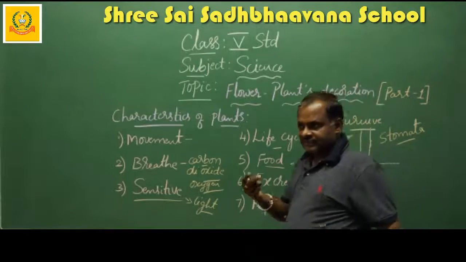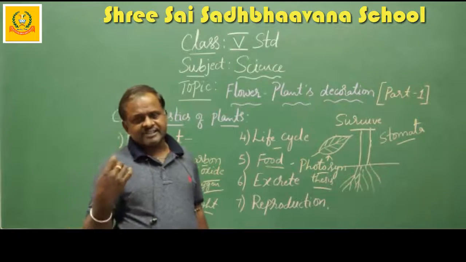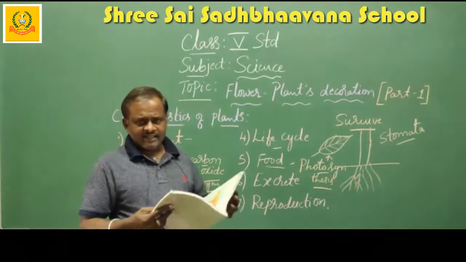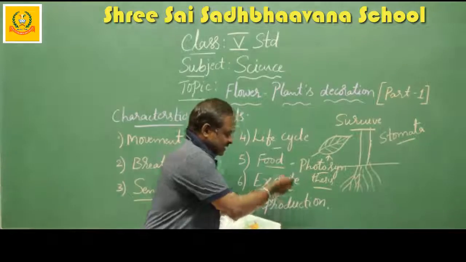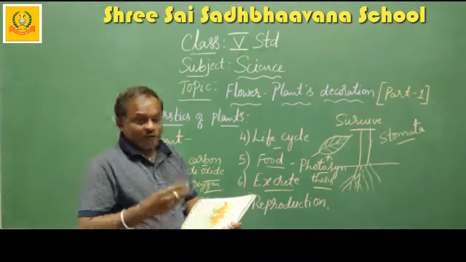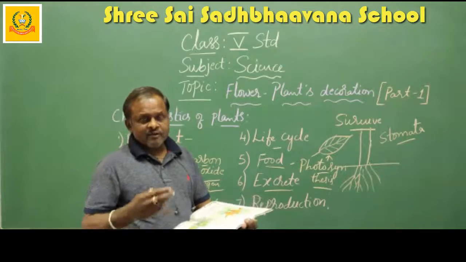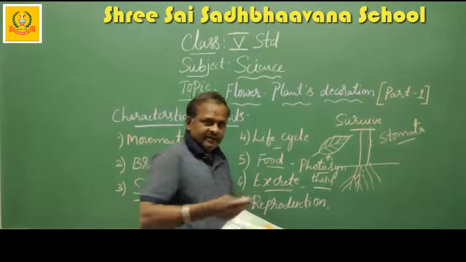As you know very well, we also excrete some waste, that means urine, sweat and carbon dioxide. Plants also excrete. What do they excrete? Water vapor and oxygen.